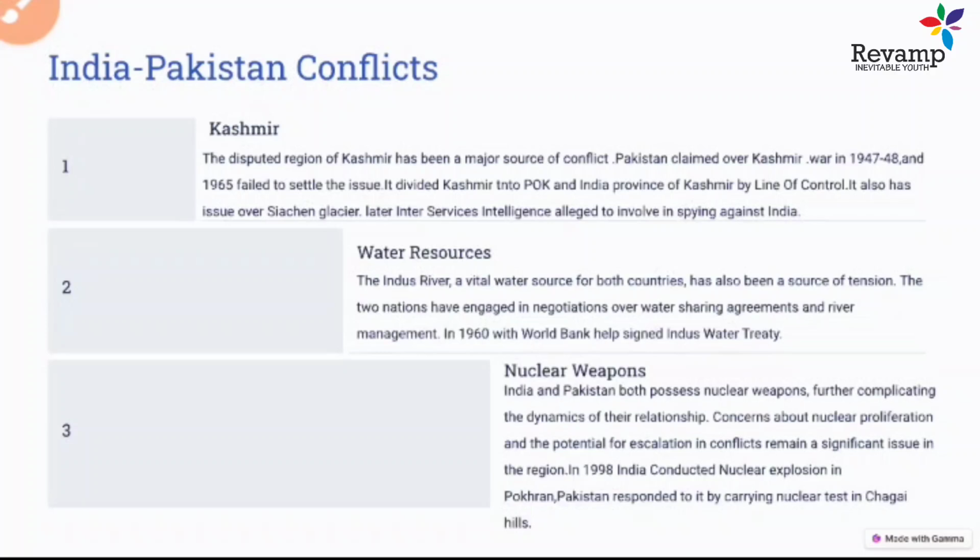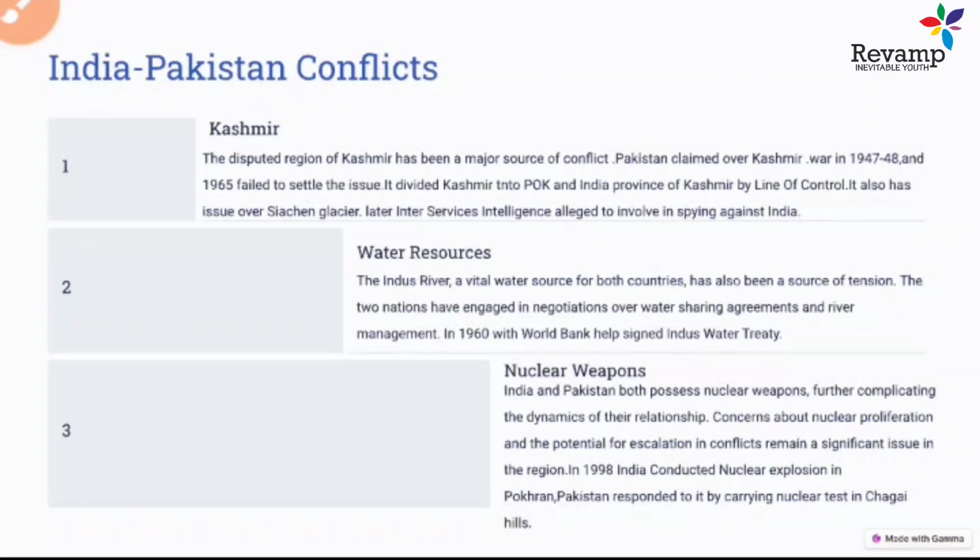So even after winning one war with Pakistan, a lot of other issues also started. We had different issues like the Siachen Glacier war, and a lot of issues on different fronts. Intelligence services alleged that a lot of spying was happening against India. So both were very suspicious of each other. A lot of different issues on both fronts.